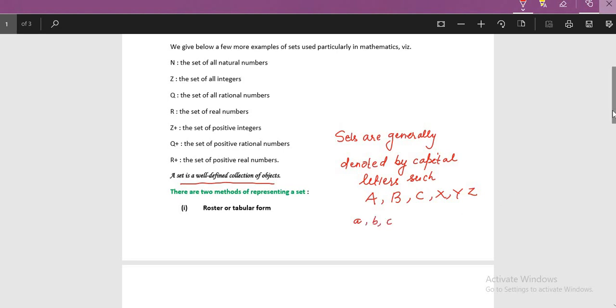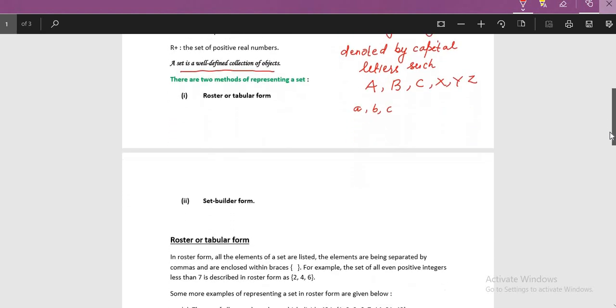So this is one way that you can know which is the set and which is the member.